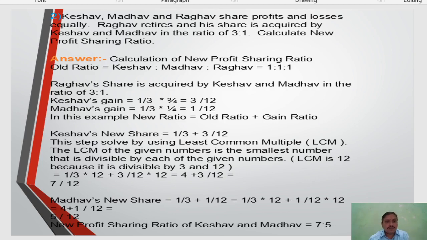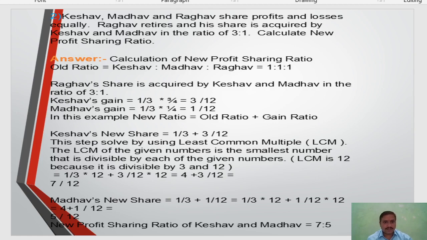In this example, new ratio is equal to old ratio plus gain ratio. The old ratio of Keshav and Madhav is 1:1. Then they receive the proportion of Raghav in the proportion of 3:1, so 3/12 and 1/12 are received by Keshav and Madhav, added to their equal ratio also. So Keshav's new ratio is equal to old ratio plus gain ratio. Old ratio of Keshav is 1/3 plus 3/12.